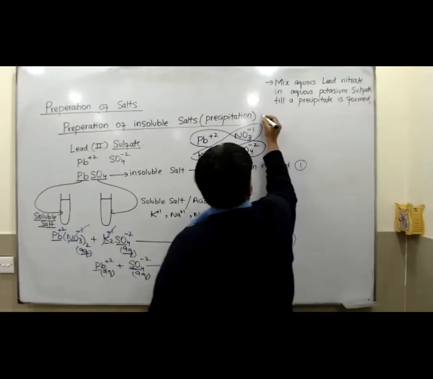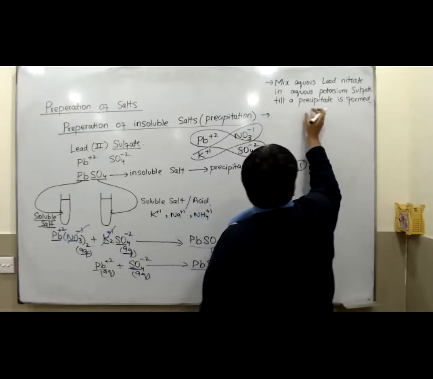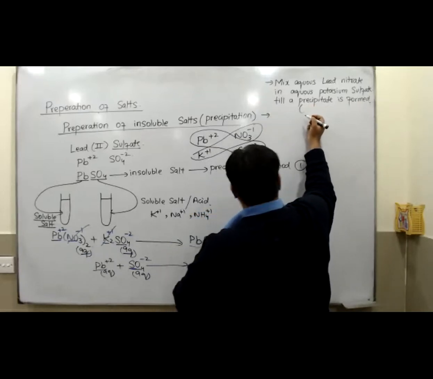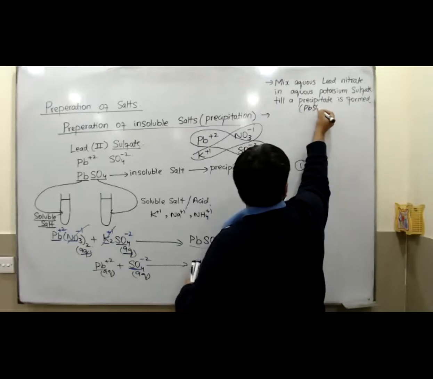This is the first point. The next point, write down the name of the precipitate. The precipitate is lead sulfate, PbSO4.